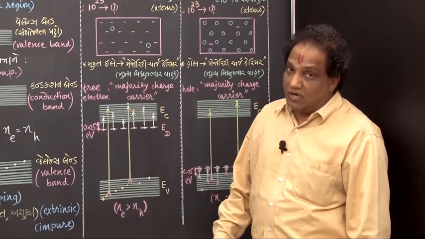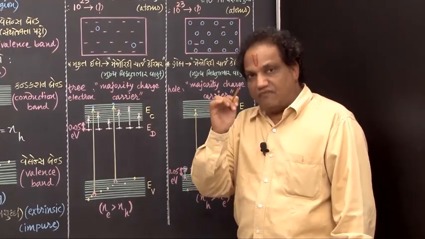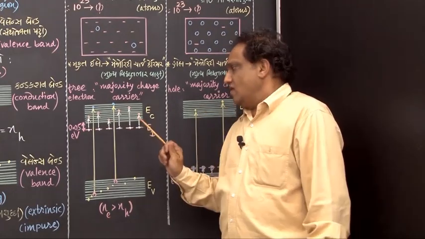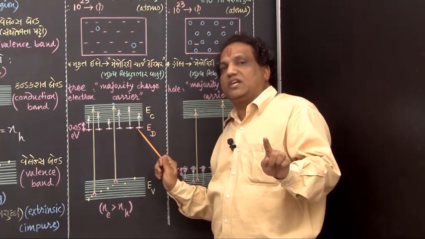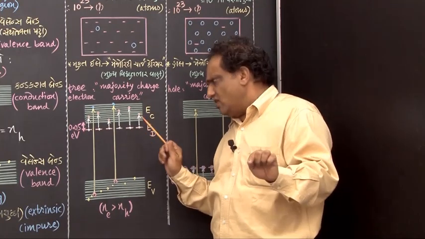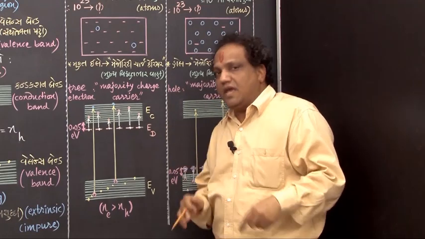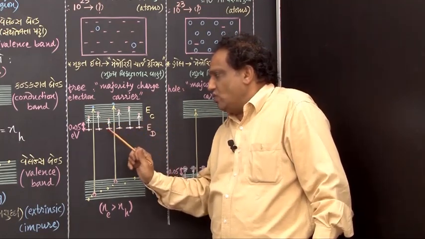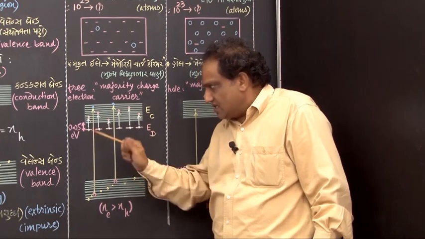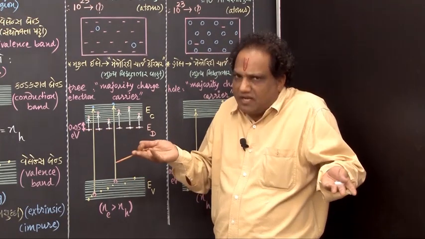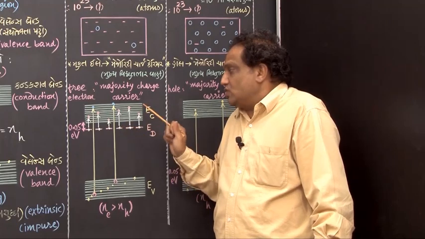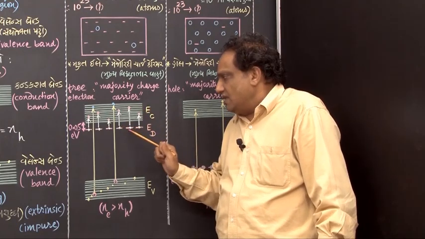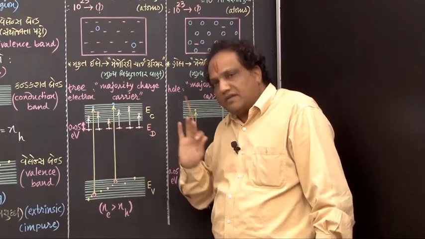Now, by calculations we have come to know that the energy of the donated free electrons is found to be very close to this conduction band, and they are very large in number. So I am just showing very small horizontal line segments at the same height because they have the same energy, and because that energy is very close to the conduction band, I am showing them very close to this conduction band, correct?